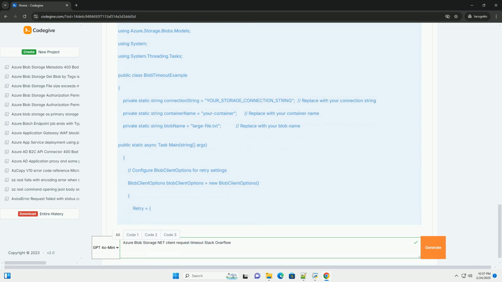By understanding the causes of Azure Blob storage request timeouts and implementing the techniques described in this tutorial, you can significantly improve the reliability and performance of your .NET applications that interact with Azure Blob storage. Remember to monitor your application's performance, adjust timeout settings as needed, and implement robust error handling and retry logic to ensure a seamless user experience.